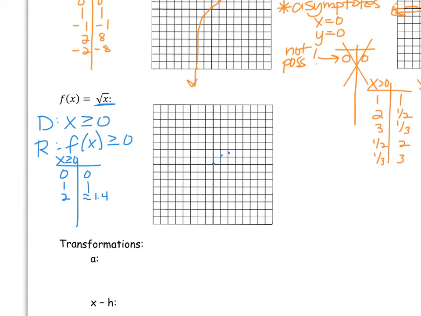Another number that would be great to plug in would be 4. The square root of 4 is 2. And that's a consistent point to graph. The next perfect square would go all the way out to 9, and that will put us off of our graph on the x-axis, and the square root will be 3. So if we go out just a little bit and up, you'll notice our starting point right here is a closed dot, and we're going to connect through those points over here on the right. So it's kind of a curve, although my graph isn't showing up super well, that goes over infinitely to the right on the x-axis.